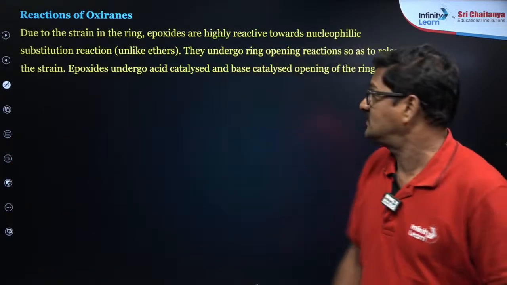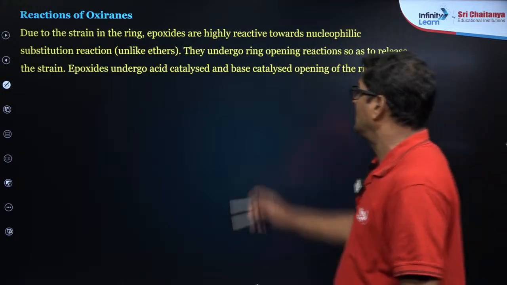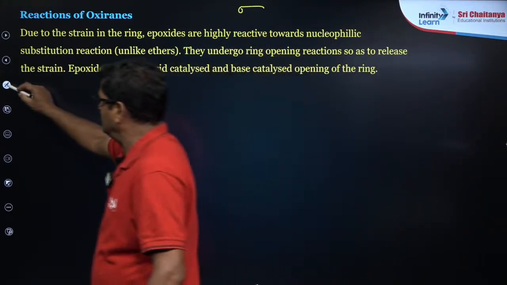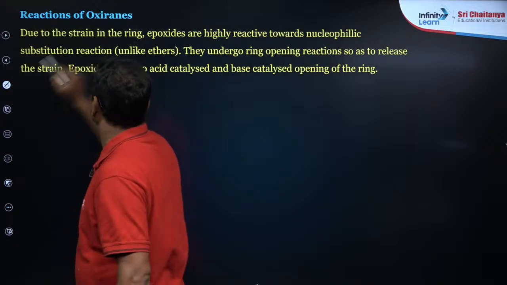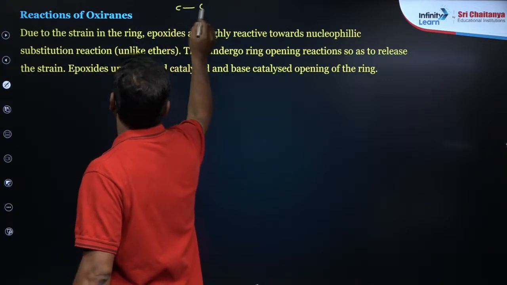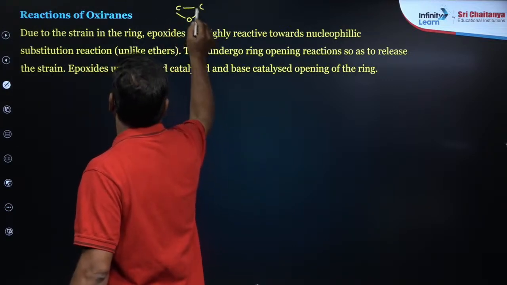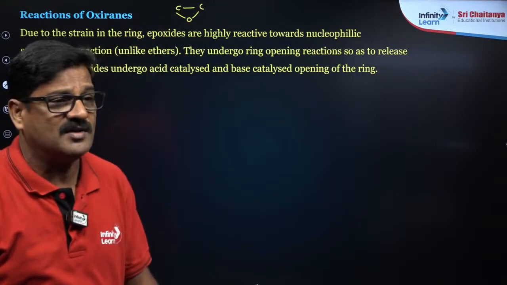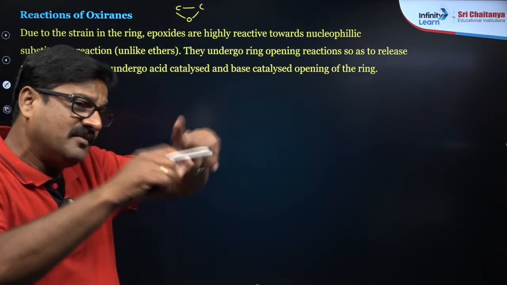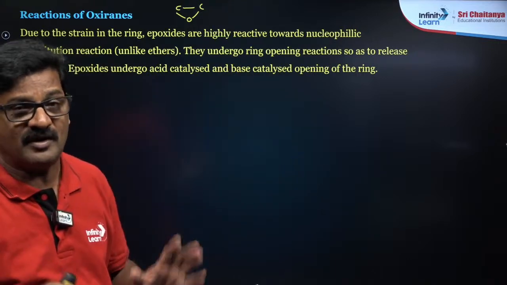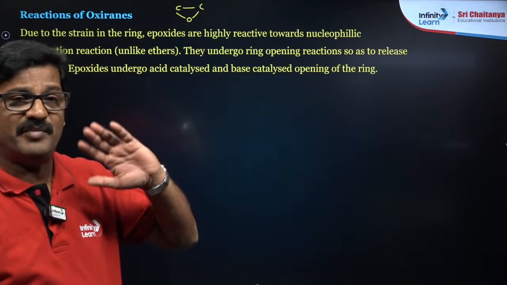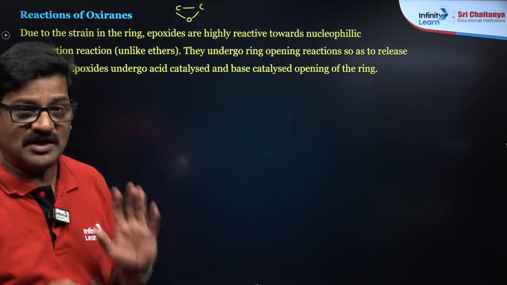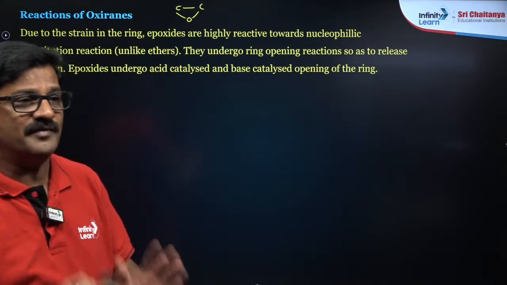Reactions of oxiranes. Due to the strain in the ring, you are going to see the oxygen atom linked to carbon. You can see this 3-membered ring is highly unstable. Because of the unstable ring, at any time it can be opened by a base or by a nucleophile. Okay, so that is called ring opening of the epoxide.